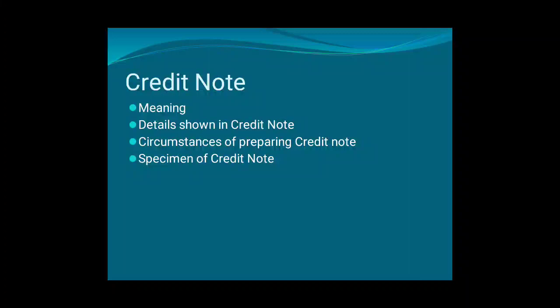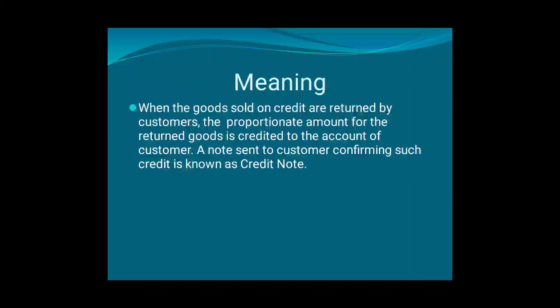Let us see the meaning. When the goods sold on credit are returned by customer, the proportionate amount for the returned goods is credited to the account of customer. A note sent to the customer confirming such credit is known as credit note. So when the customers are returning goods to us, we are sending them a note mentioning that because of your goods return we are crediting this much of amount to your account. Okay, so the main reason is about goods.